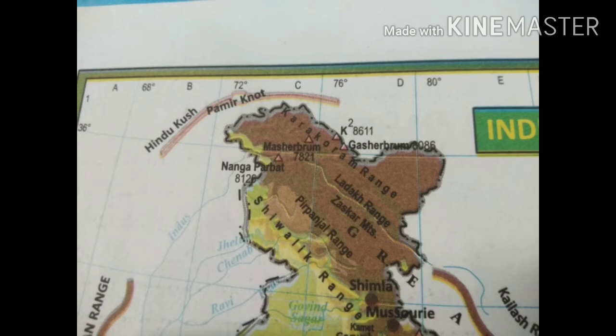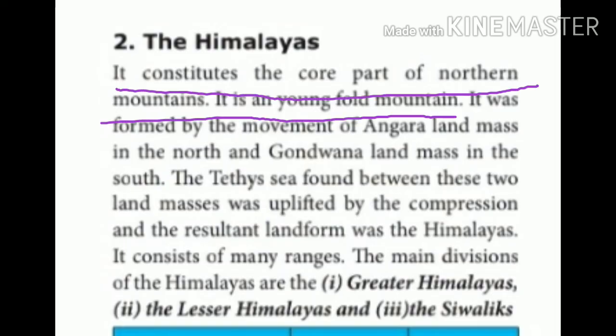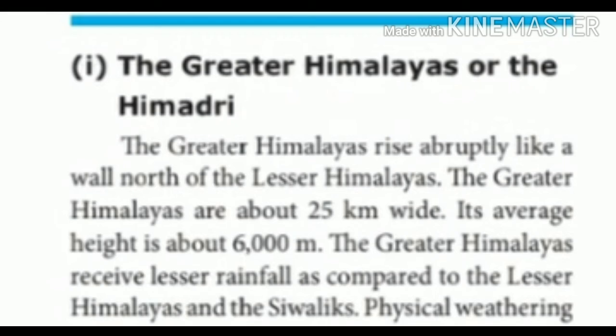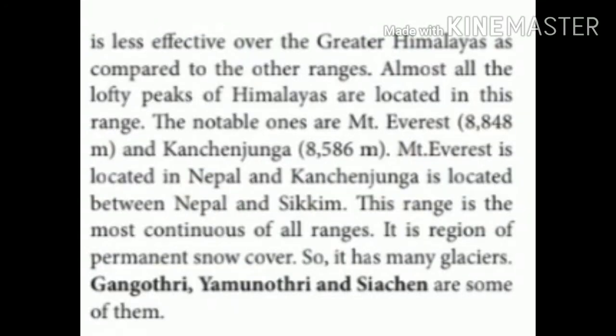Second point, the Himalayas. It consists the core part of northern mountains. It is a young fold mountain. Its main divisions are Greater Himalaya, the Lesser Himalayas and the Sivaliks. Now we are going to see the first point, the Greater Himalayas, or otherwise it is called the Himadri. It rises suddenly like a wall north of the Lesser Himalayas. Its height is about 6000 meter and 25 km wide. Almost all of the lofty peaks of Himalayas are located in this range.